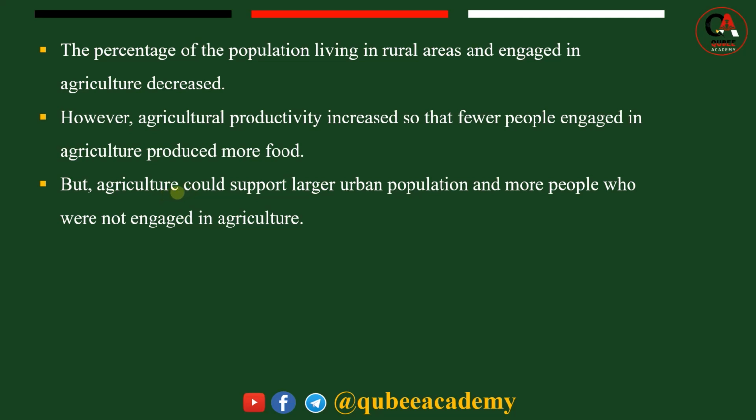So, the number of people living in rural areas who engage in agriculture decreased, but the agricultural productivity increased. How?